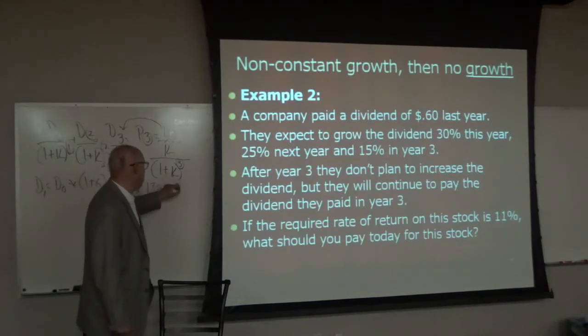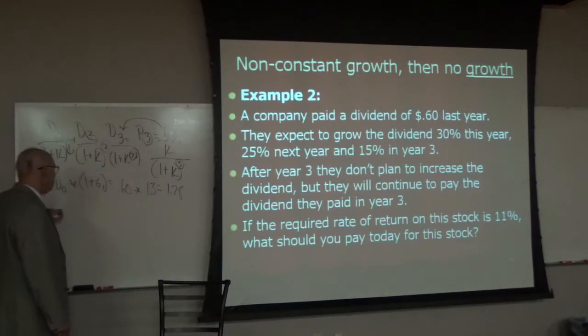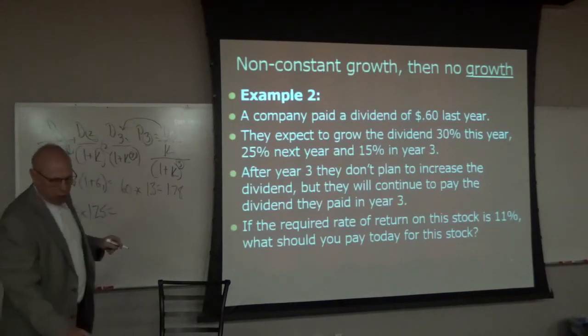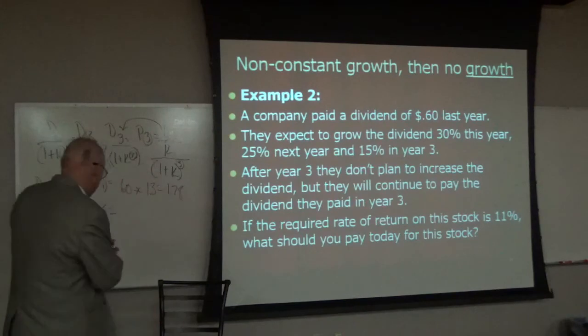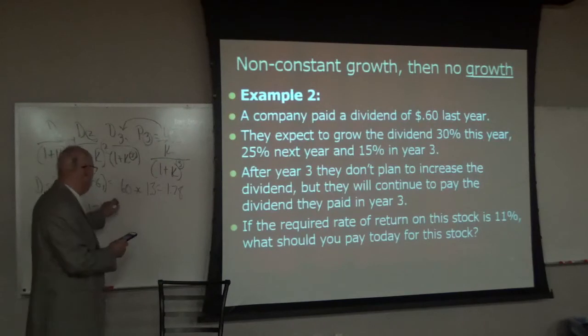That's $1.78. All right. D2 equals 1.78 times 1 plus G2, which is 25%. 1.78 times 1.25. So let's get our calculator out to do that one. 1.78 times 1.25 is equal to